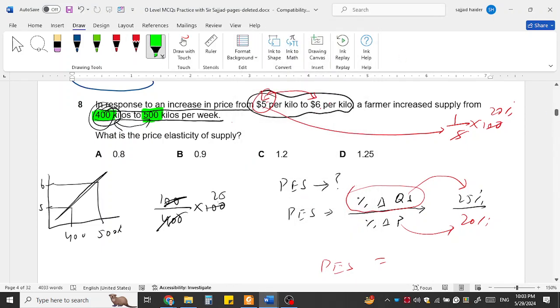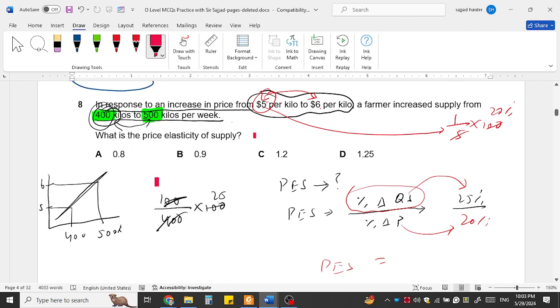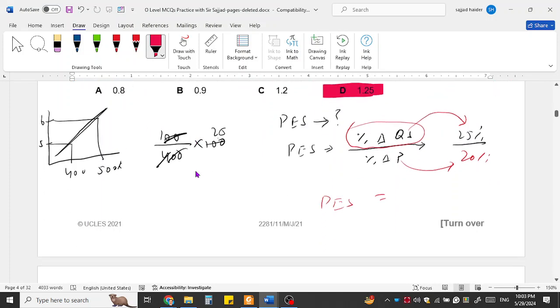So any option that matches this one is your answer. Like we can say, is there any 1.25? This is the right answer in this case.